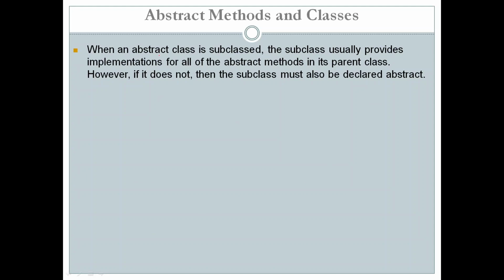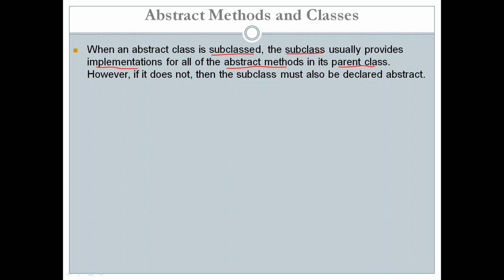When an abstract class is subclassed, that means when we inherit an abstract class, the subclass usually provides implementation for all the abstract methods in its parent class.